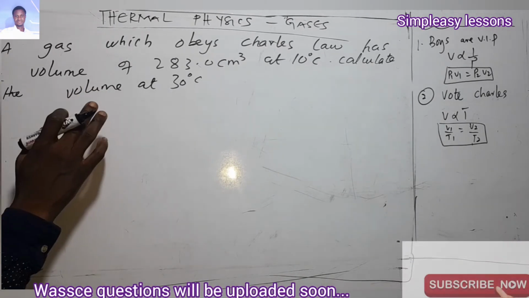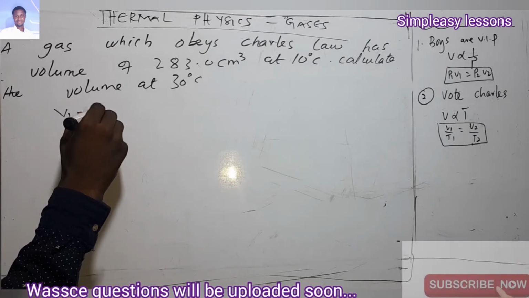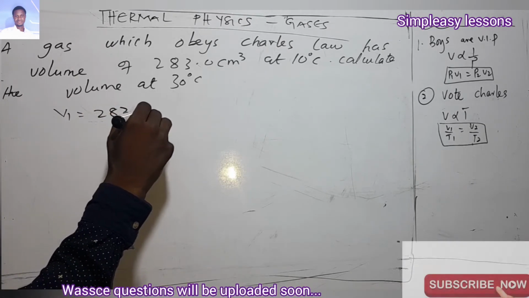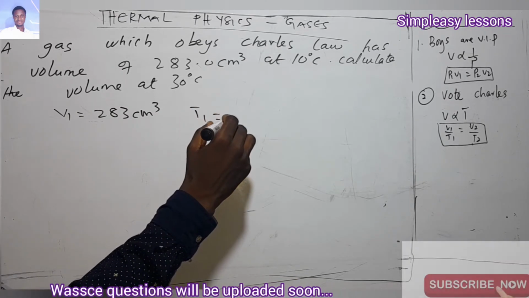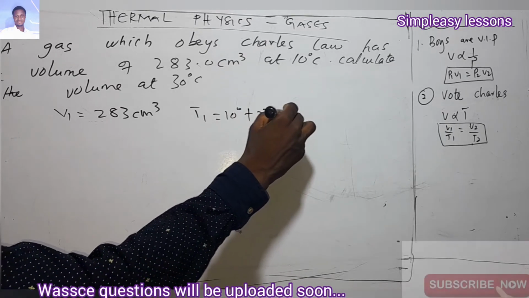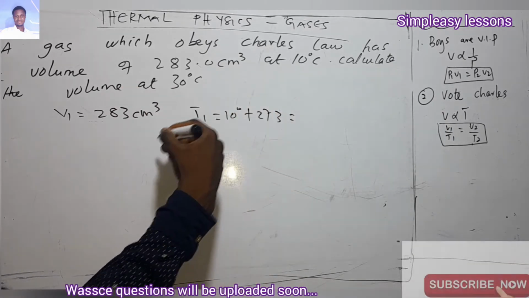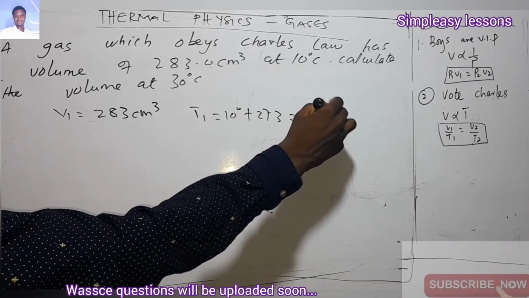Now we are given what? The volume. What is V1? V1 was given as 283 centimeter cube. What was the temperature, the T1? T1 here was 10 degrees Celsius, but we add 273 to it, so that we can get the absolute or thermodynamic temperature. And this is going to give us 283 Kelvin.